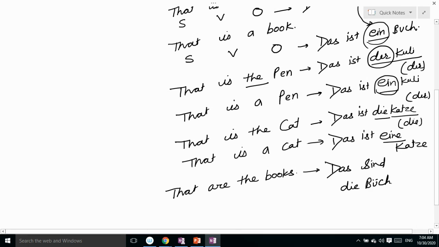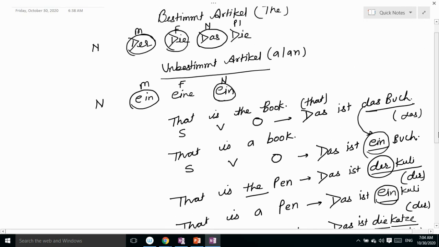Das sind die Bücher. Bücher is plural, in plural form, so the article is die. And in the unbestimmt article, plural doesn't exist. So das sind die Bücher. You can see the article here.